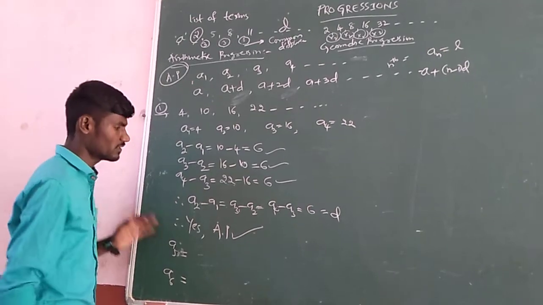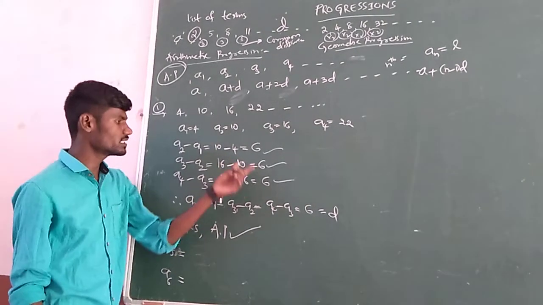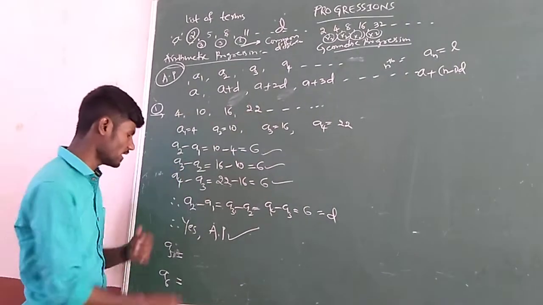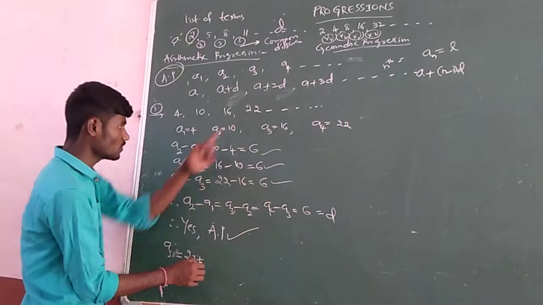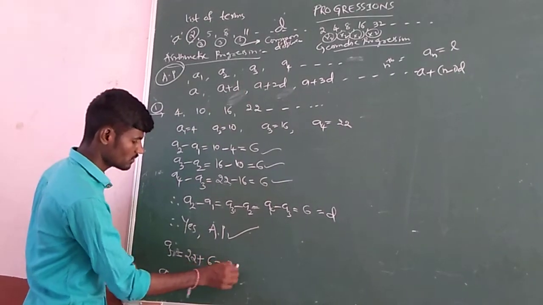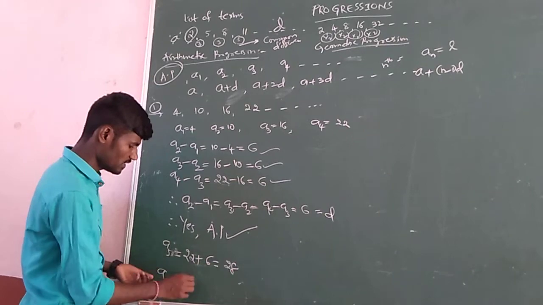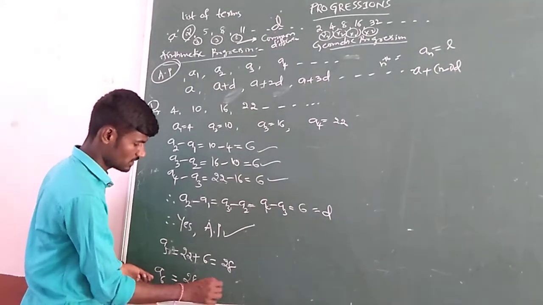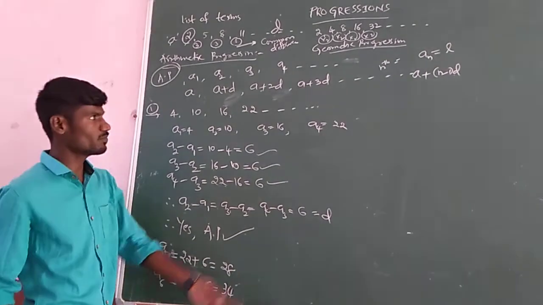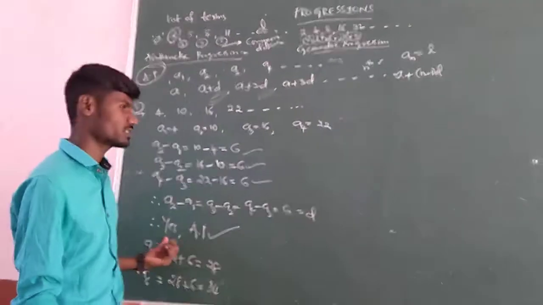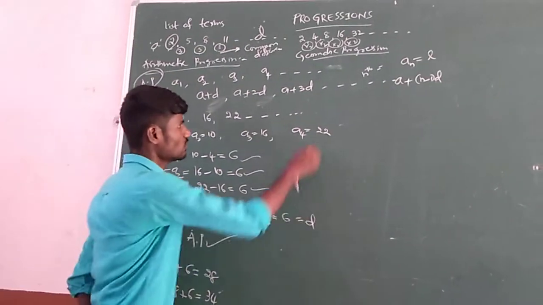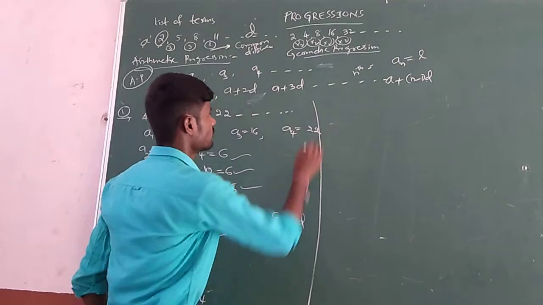To find that, the common difference is 6, so you just directly add. a4 is 22, then if you add 6, you will get 28. Next a6: a5 is 28, plus 6, that is 34. Or with the help of the formula also we can solve it. Okay, let us see one more problem here.